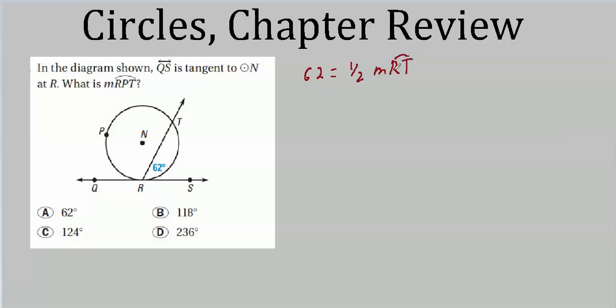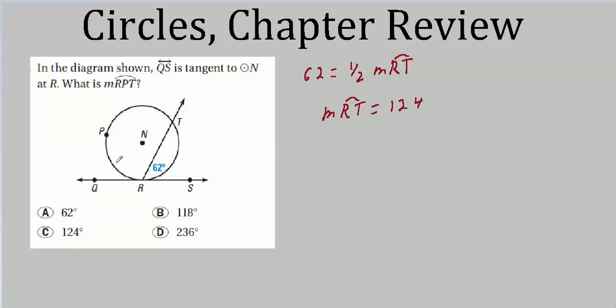So, we can easily write that arc RT equals 124. That's this arc here. Why would we want to know that? Well, they're asking you about the other arc. You can call this the minor arc, and this is the major arc. Well, they add up to 360. They have to. So they cover the whole thing.